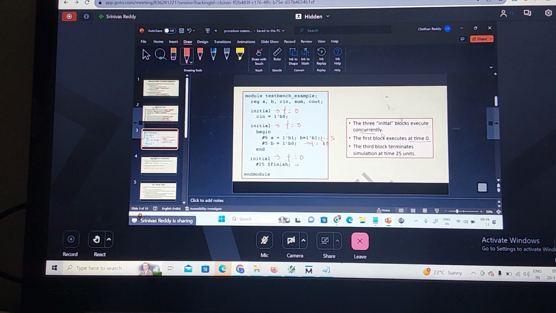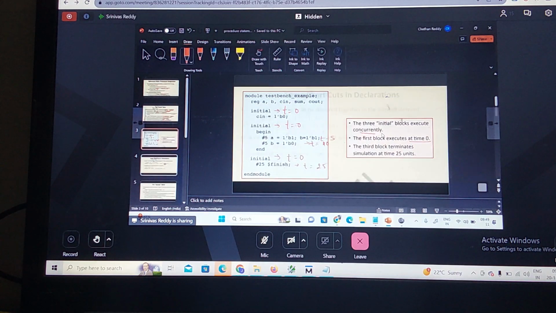And then finishing at what time? At t is equal to 25. This initial block will be terminated at what time? At t is equal to 25. So this is the way you can use the initial block in the test benches. Correct?